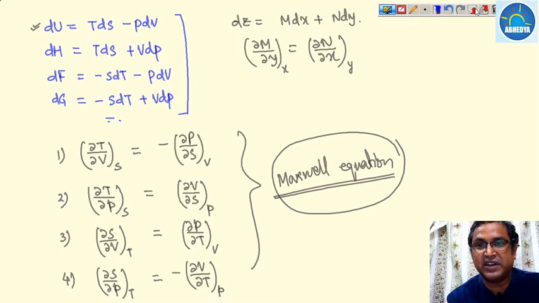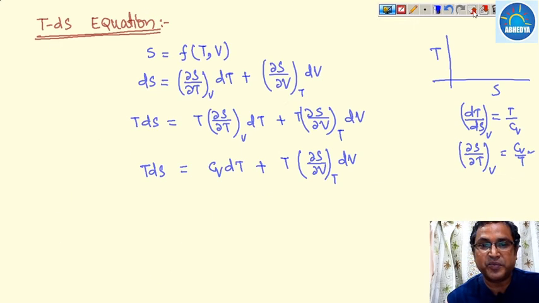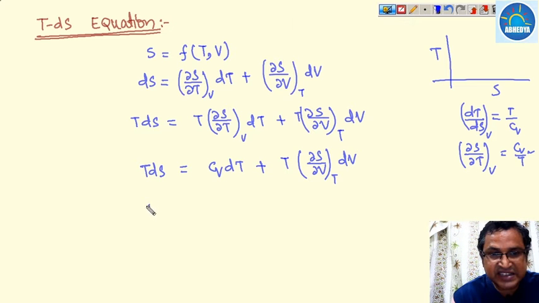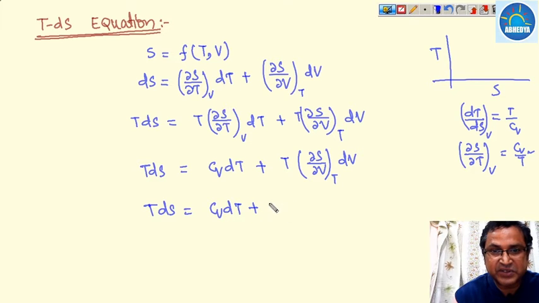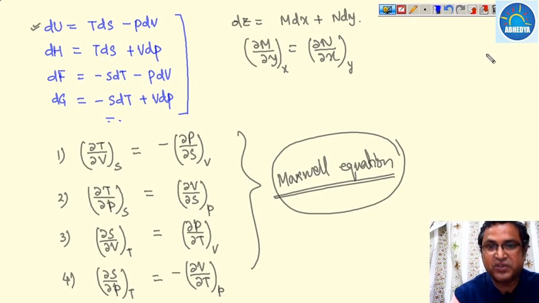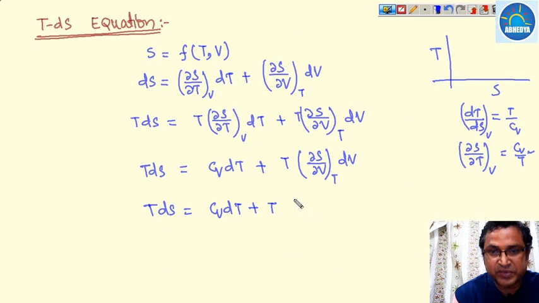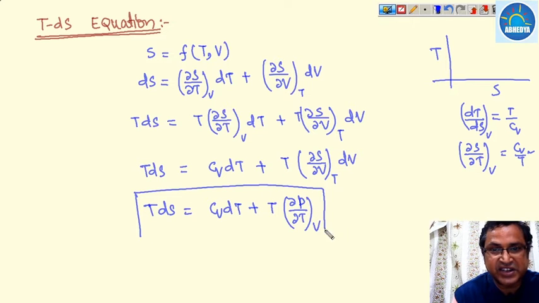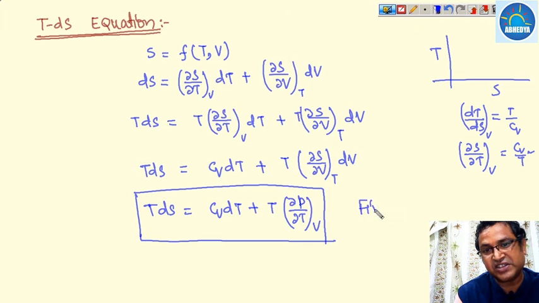So TdS is Cv dT plus T times del P over del T at a constant volume. This is basically known as the first TdS equation.